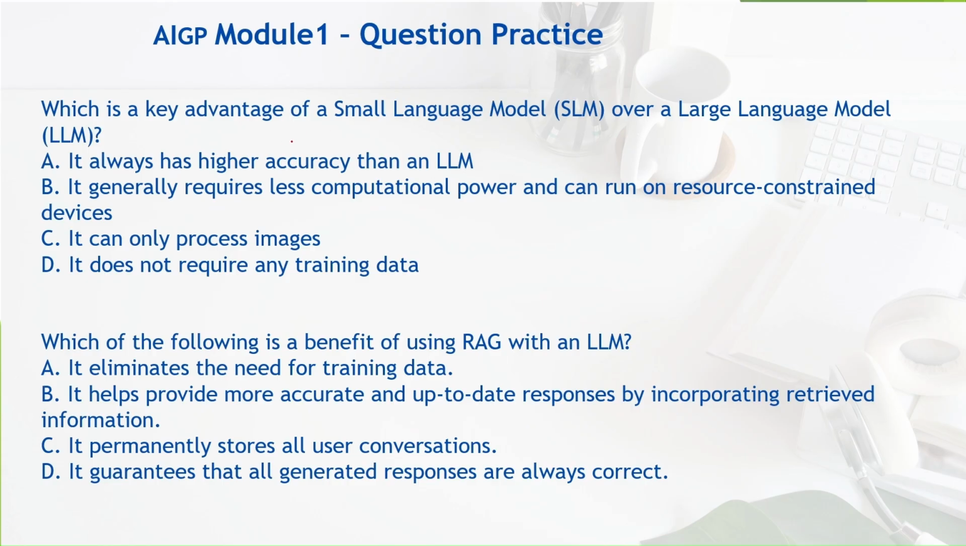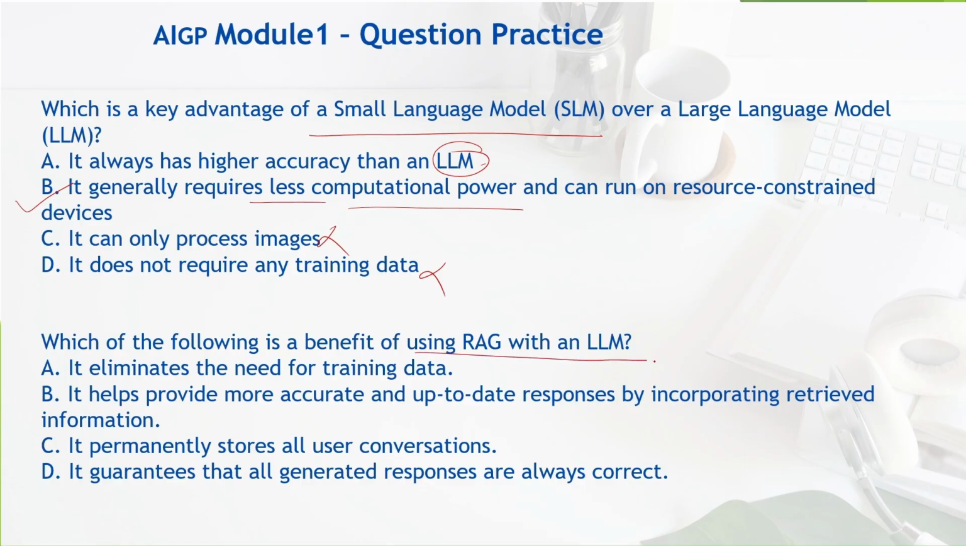Now, which is a key advantage of SLM over an LLM? It's always higher accuracy than LLM? Not always. It generally requires less computational power and can run on resource constrained devices. Yes, this is highly possible. It can only process images? It does not require any training data? Definitely not. All models require training data. So yes, this is the correct answer. LLMs are more accurate than SLMs.